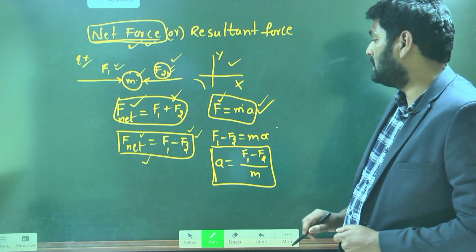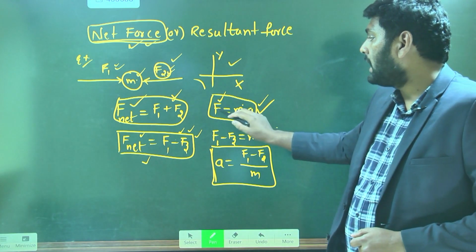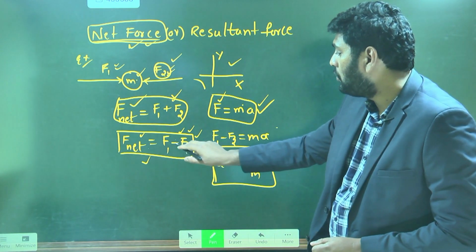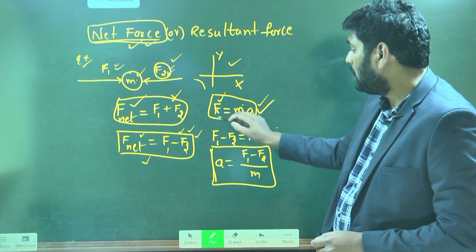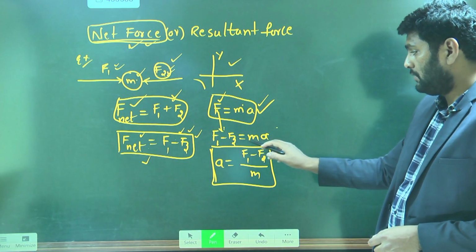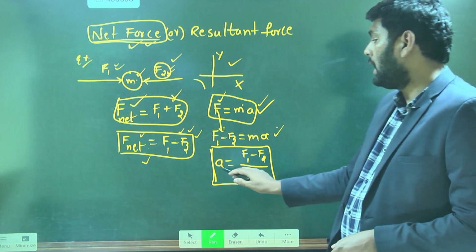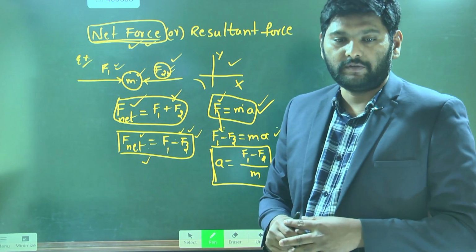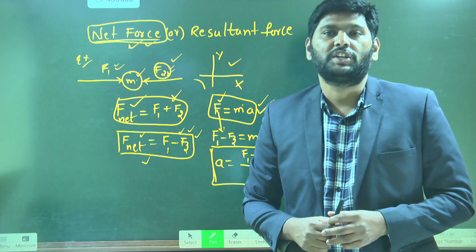This a is called acceleration. But in this case, what is the force acting on the body? The net force acting on the body is F1 minus F2, isn't it? You can put that F1 minus F2 in this equation. What will you get here? F1 minus F2 is equal to m a. So now from this you can find acceleration. This acceleration will help you to study the motion of the object.